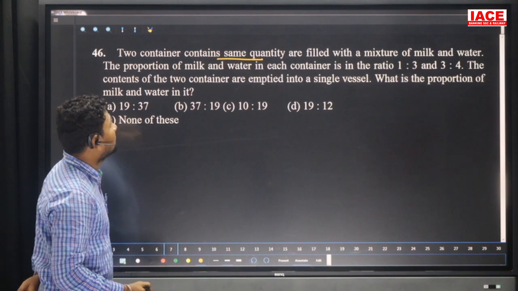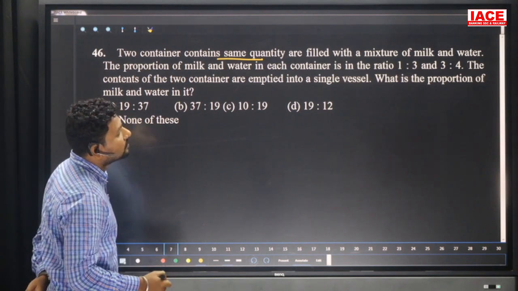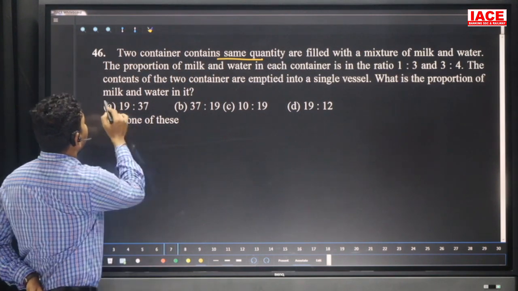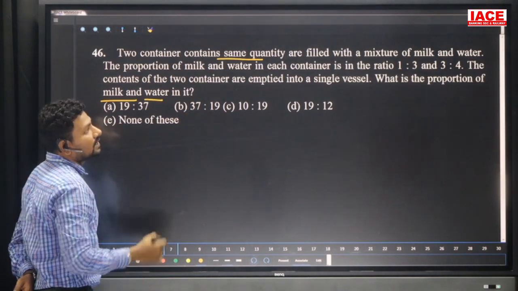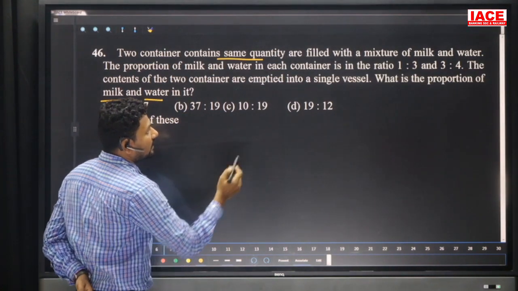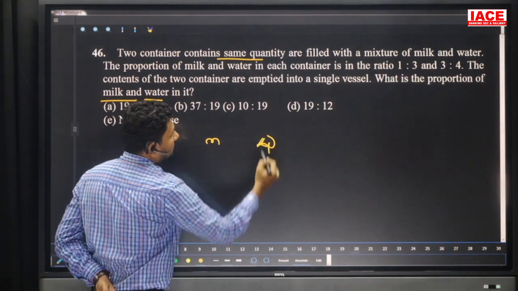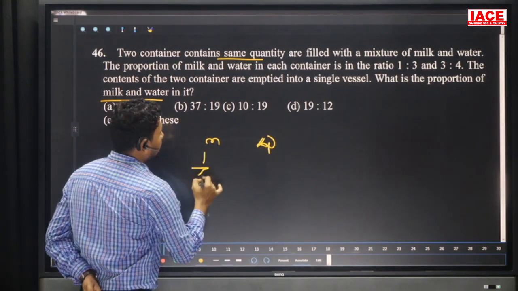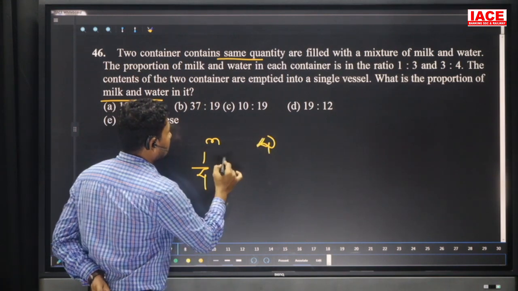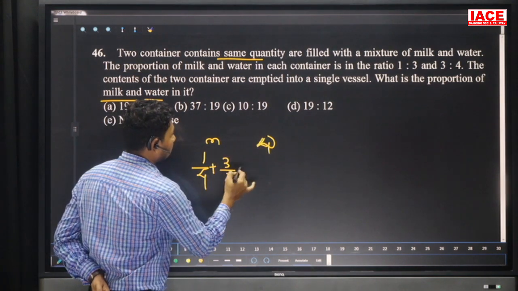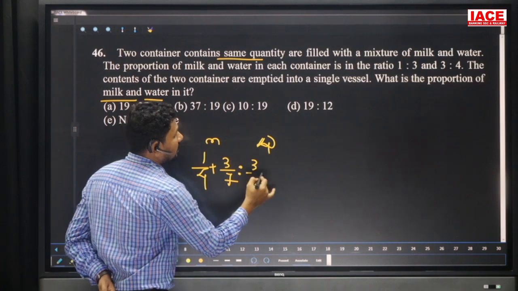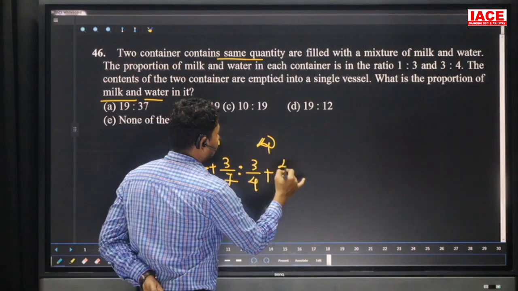The contents of the two containers are emptied into a single vessel. What is the proportion of milk and water? They clearly mention equal quantity, so there is no need to take the quantity. Directly we'll go for milk and water, and add them. Here the milk is 1/4 and the milk of the other part is 3/7. Both are added. And water is 3/4 plus 4/7.